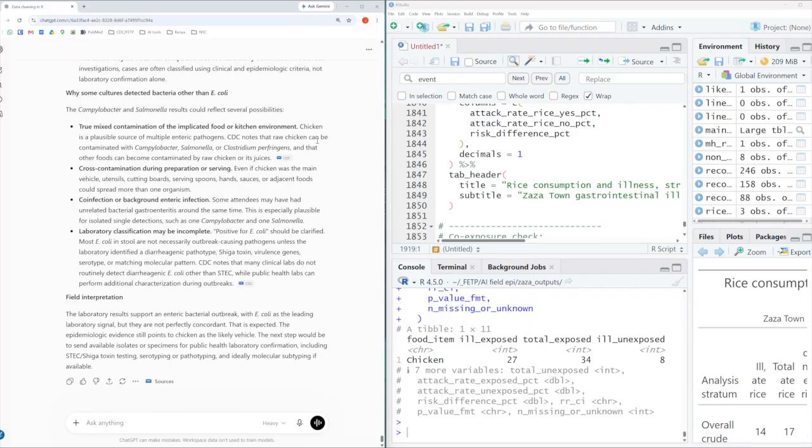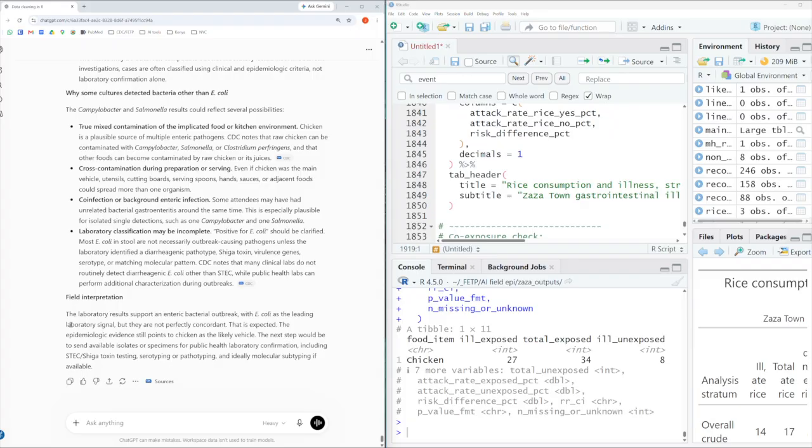There's also some explanations as to why other bacteria may have been detected, including that there's mixed contamination of the implicated food, there's cross-contamination, there's just background enteric infections occurring in this population, and then it mentions that positive for E. coli is only part of the way there, and we need to do some additional testing.